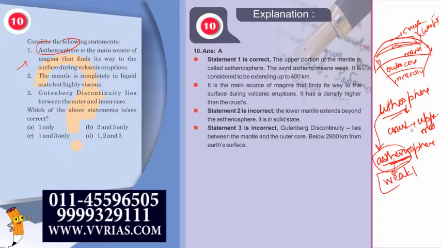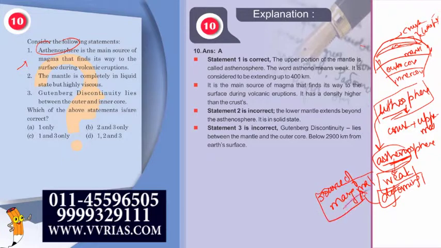This is a ductile and deforming region. It is believed to be more fluid as compared to your lithosphere, and this asthenosphere is considered to be the source of magma, which erupts from your volcanoes as lava.